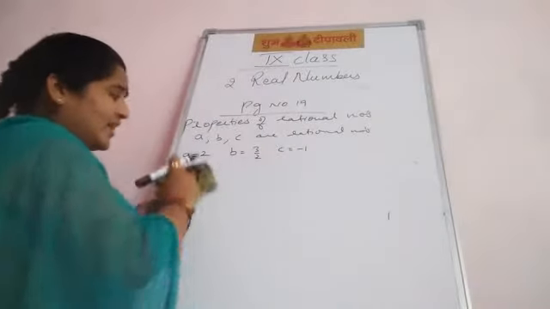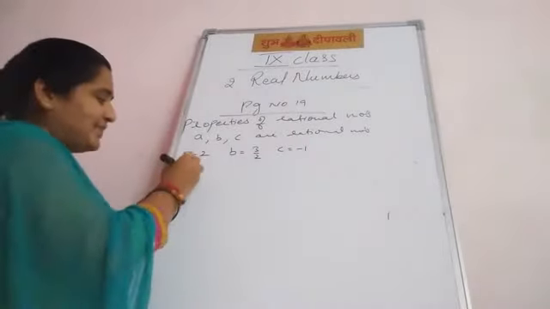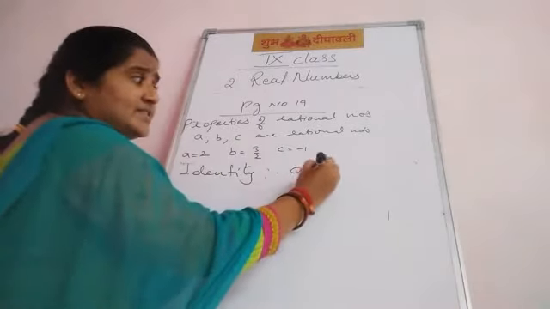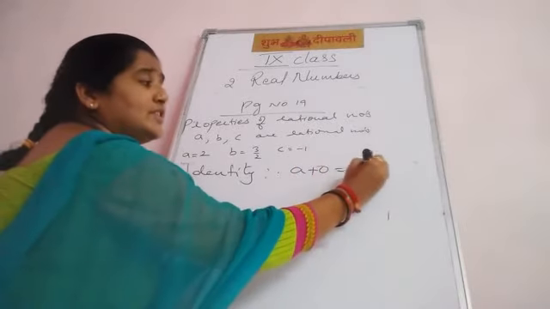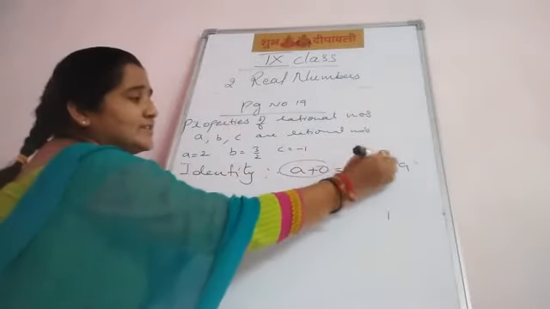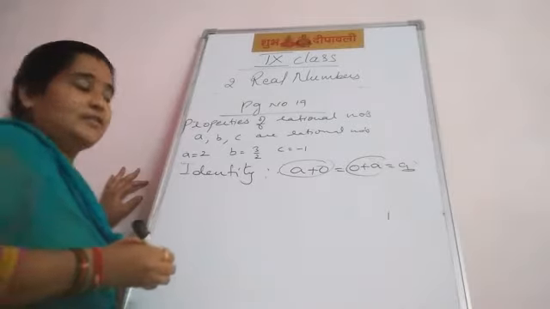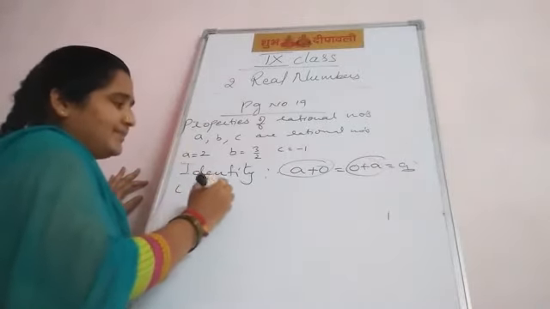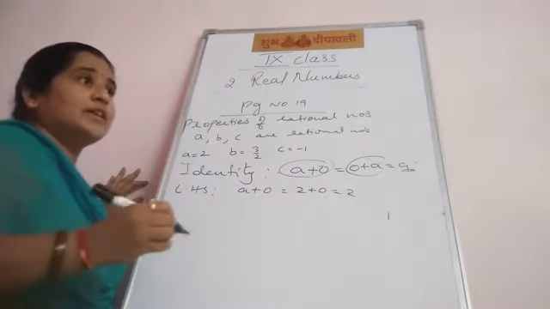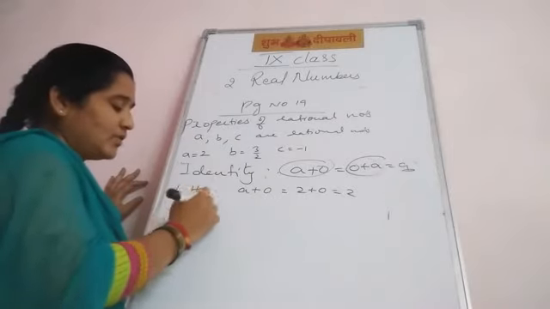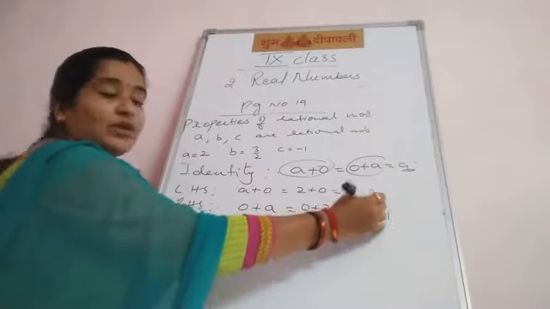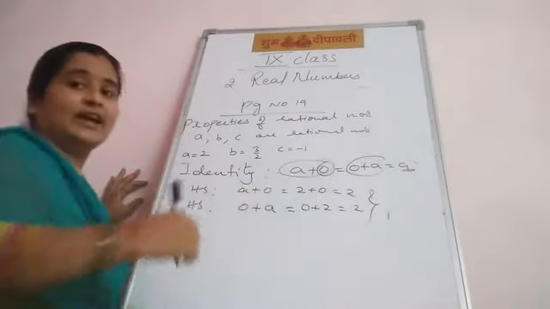And the third one, what has he given? Identity, under addition and multiplication. Under addition: A plus 0 equal to 0 plus A equal to A. Now LHS, you see A plus 0. What is the value of A? 2 plus 0 equal to 2. RHS also should get the same: 0 plus A equal to 0 plus 2 equal to 2. Got it? Here 0 is called the identity.